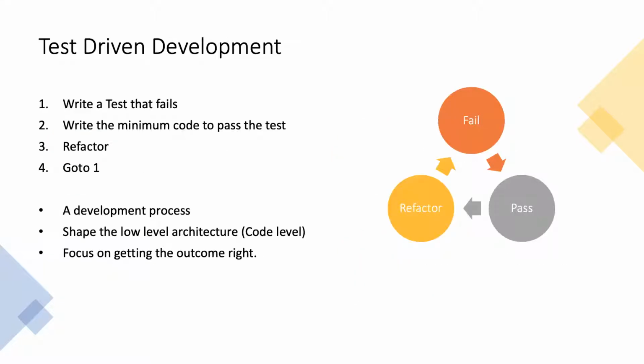If you think about test-driven development, what is it? Test-driven development is simply: as a developer, write a test that fails. I'm writing a small test, then write the minimum code to pass that test. Then I'm refactoring and going to the first step.